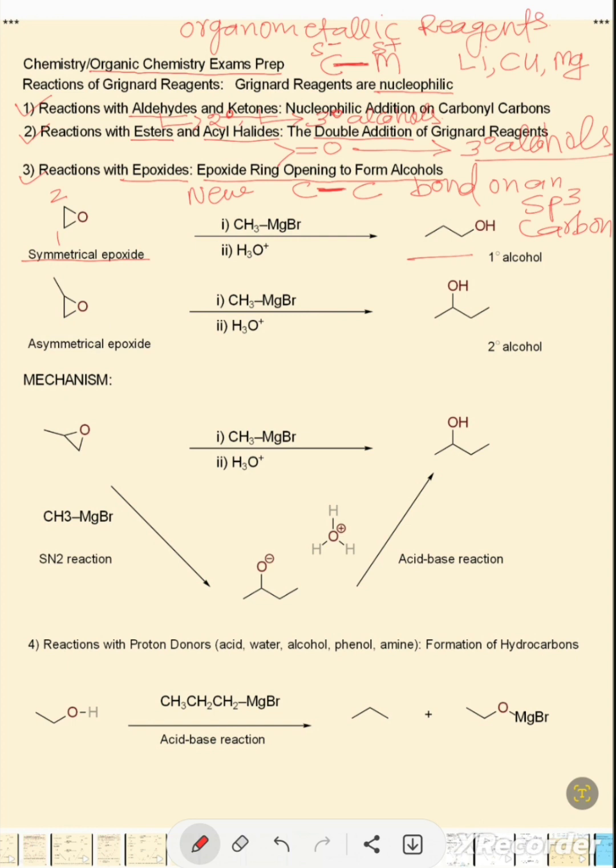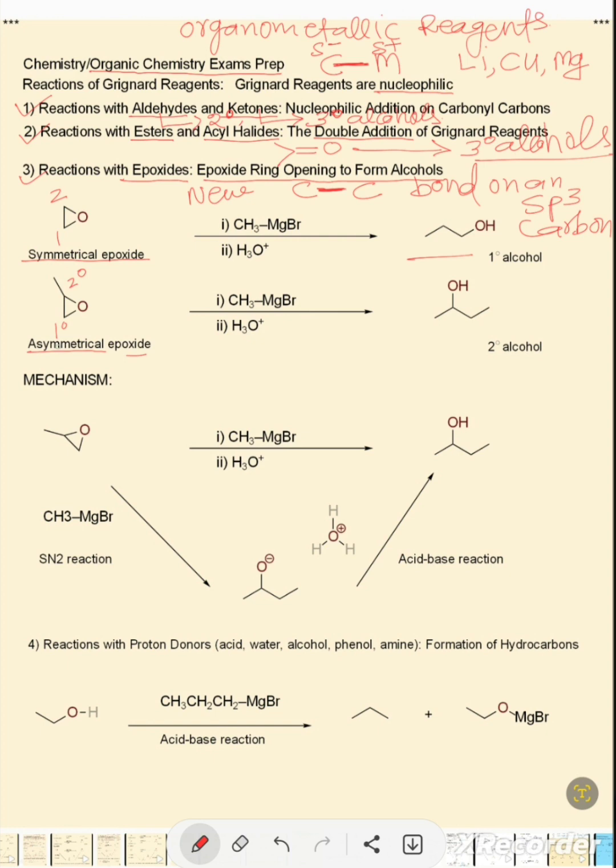In the case of an asymmetrical epoxide, you have two choices. This one is our primary carbon and this is our secondary carbon. A primary carbon is a carbon that is connected to one carbon or no carbon, and a secondary carbon is a carbon that is connected to two carbons.